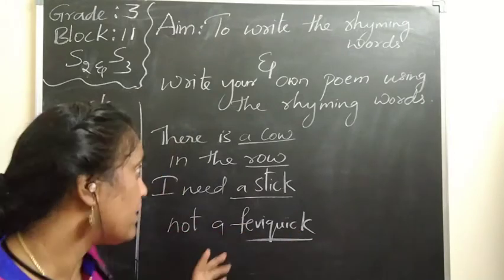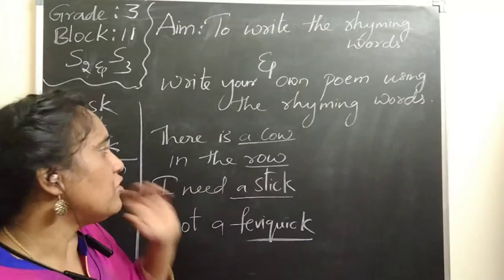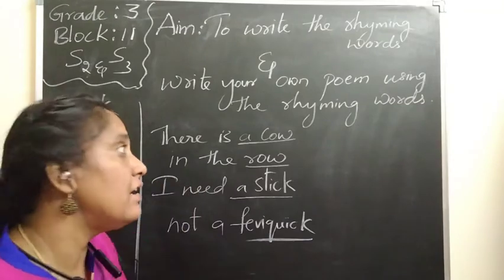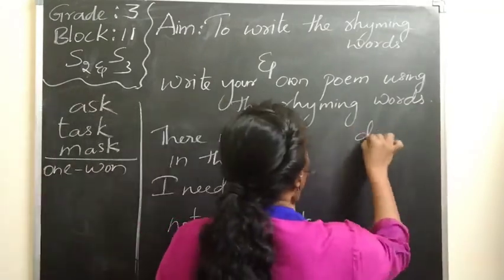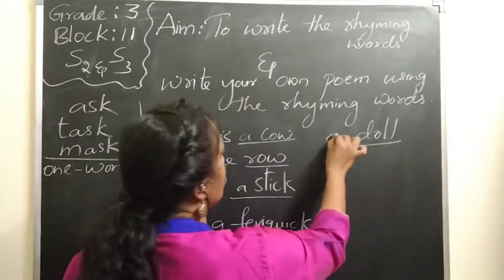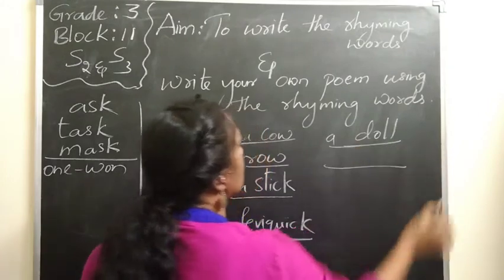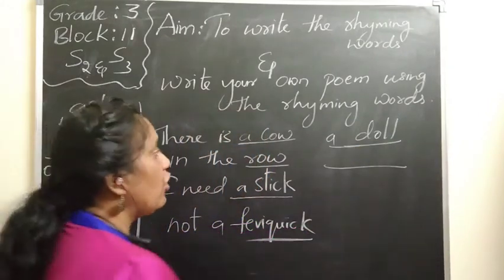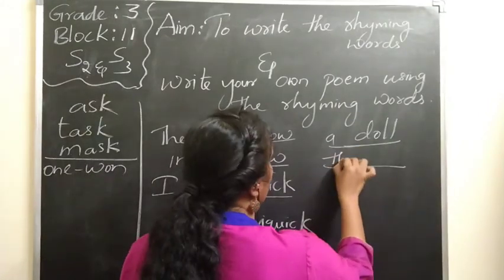Now if we see some rhyming words like that, so normally what do the children like? They like the doll. So normally they like the doll. So I can say that there is a doll. Where can we keep the doll? I can keep the doll in the hall. So I can say that in the hall.